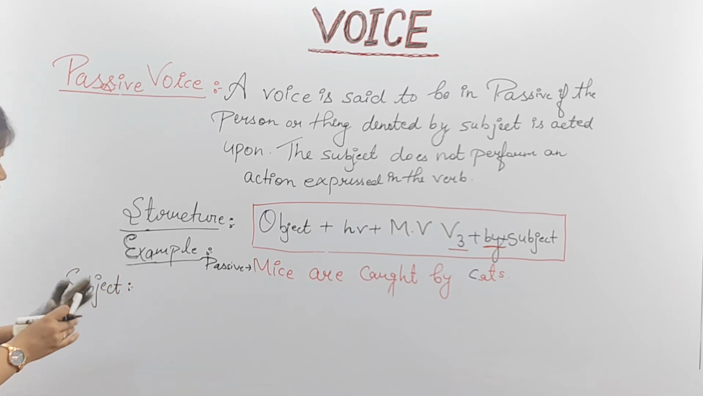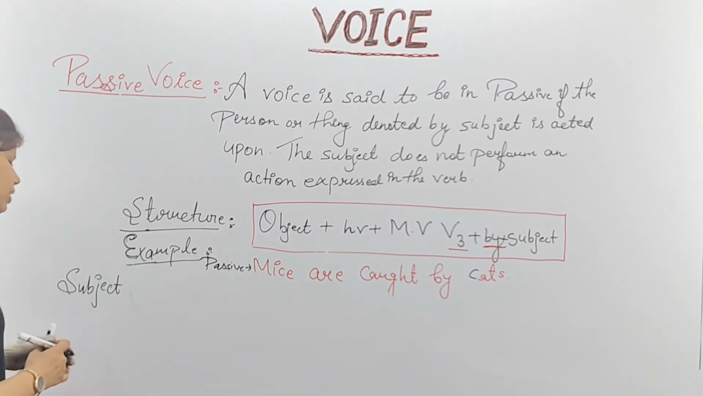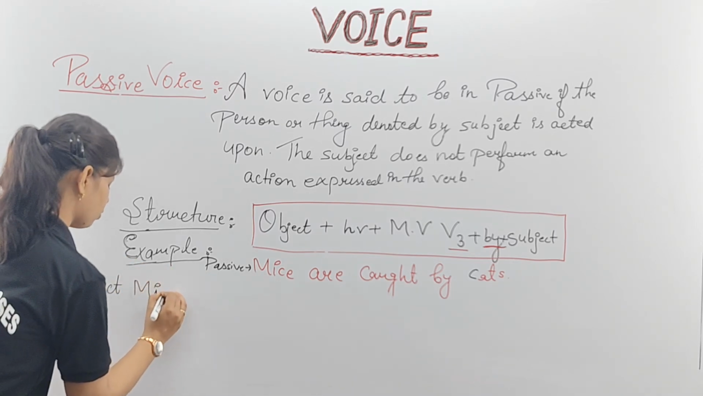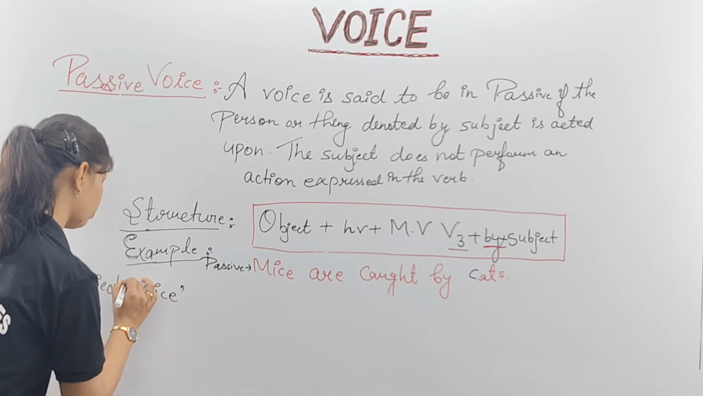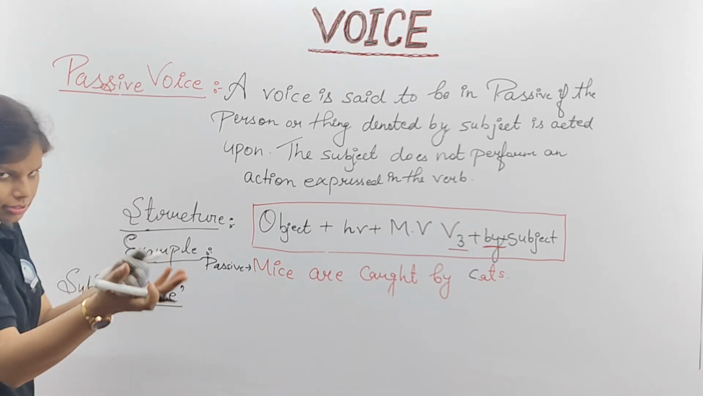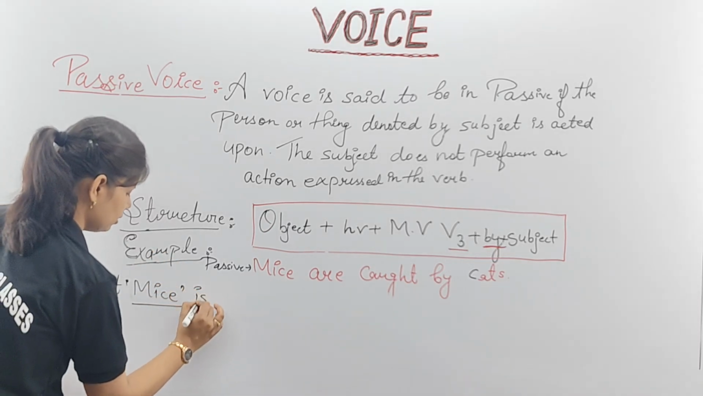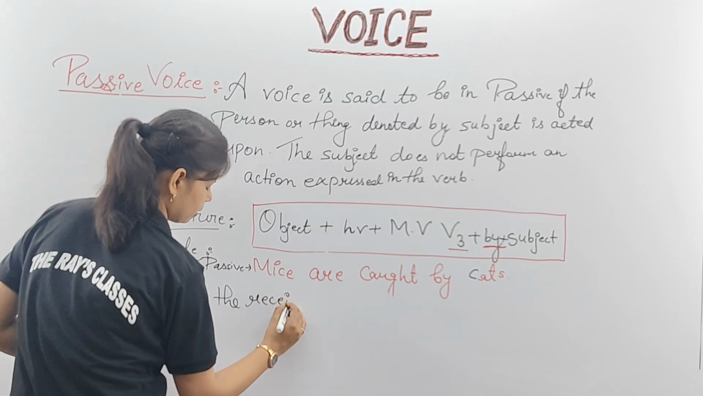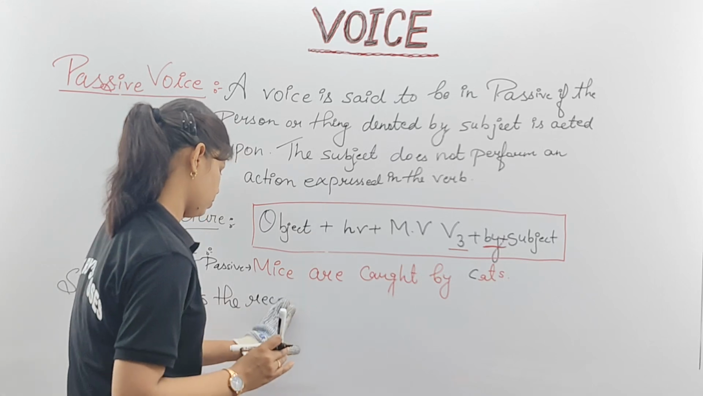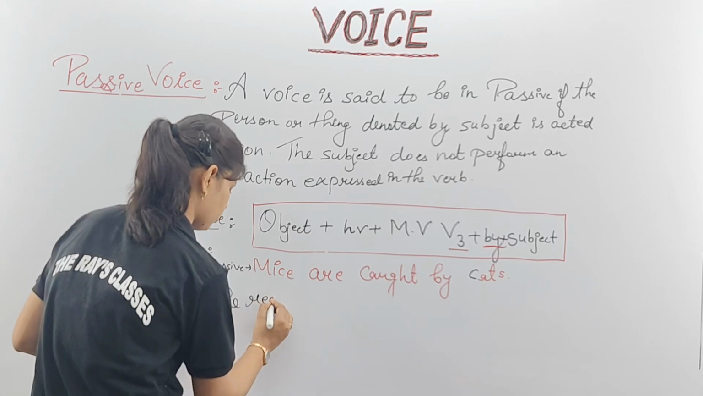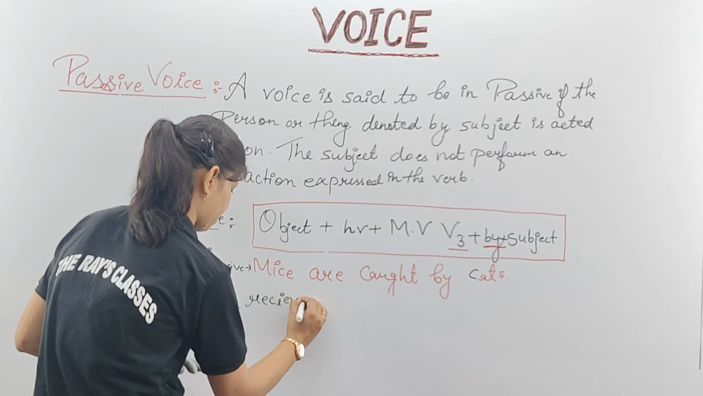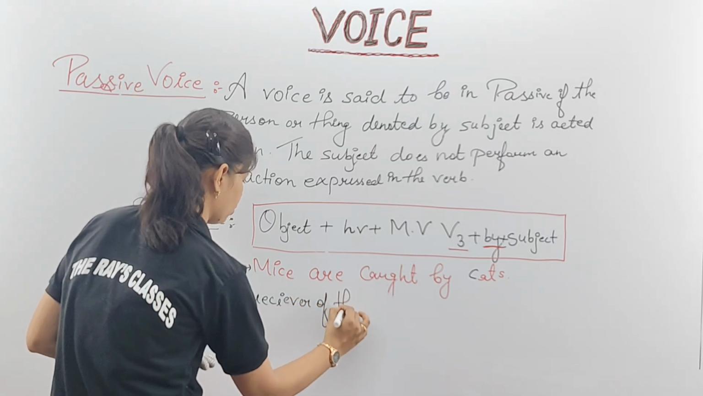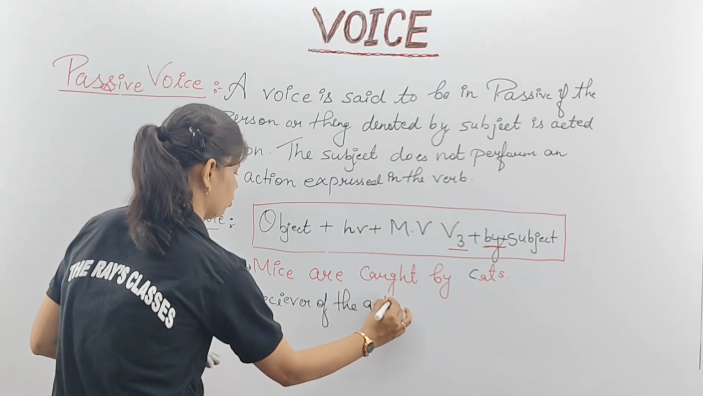What is the subject? Your subject is mice. Clear? The subject mice is the receiver of the action. Here mice is what? Mice is the receiver of the action, because that action was received by whom? Cat is acting and mice is receiving. Mice is the receiver of the action. Clear, no? Note it down.